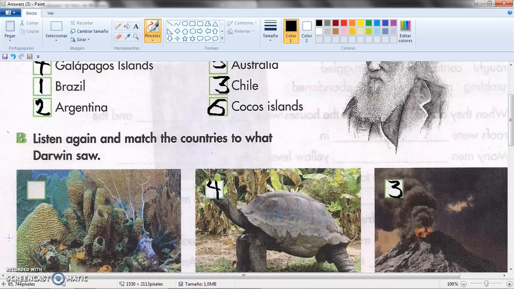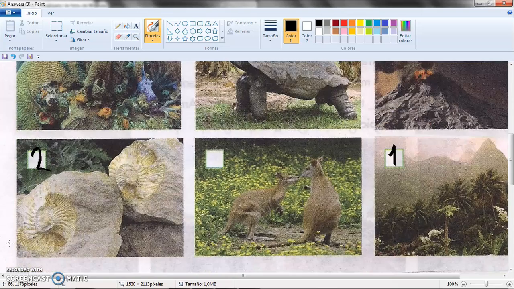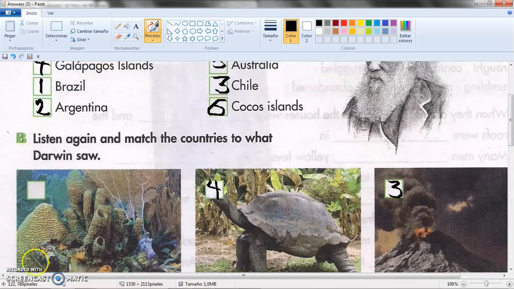Giant turtles, tortugas gigantes. So he was amazed about that, and he even sat on top of one of them and rode it. That means that he did something like this. He sat there and rode the turtle. He was sitting there, okay? So this is what he did. That's why this is number 4. Let's continue listening to this.